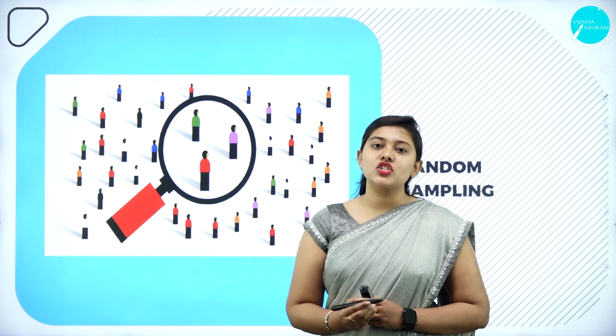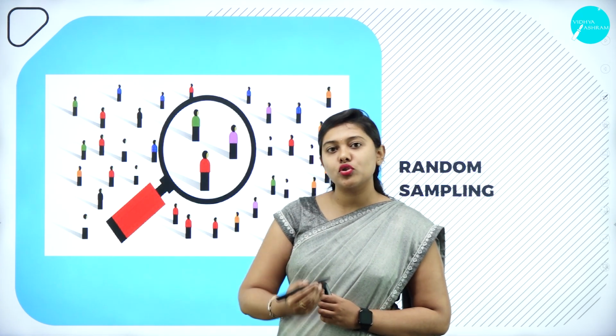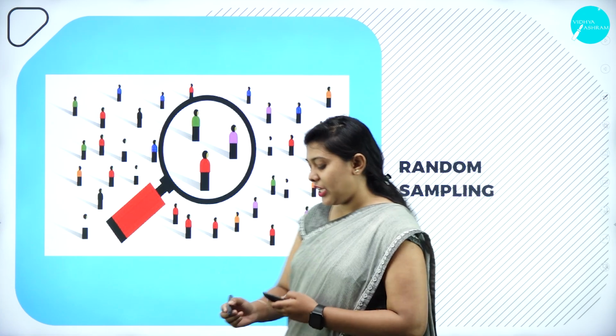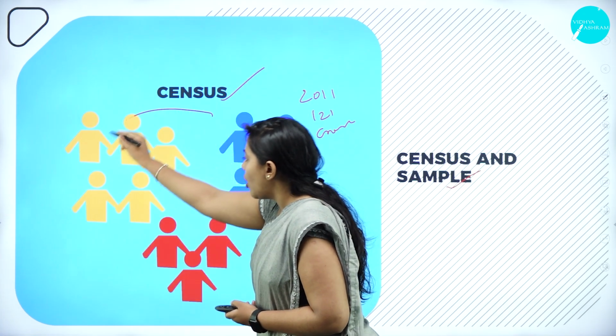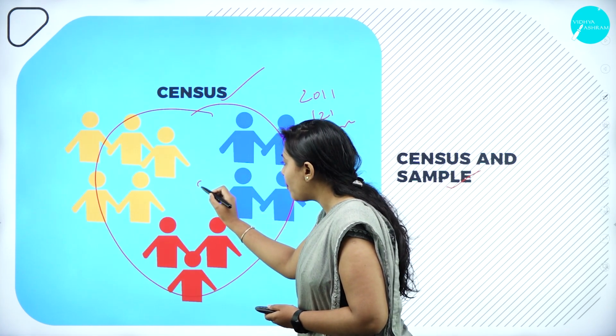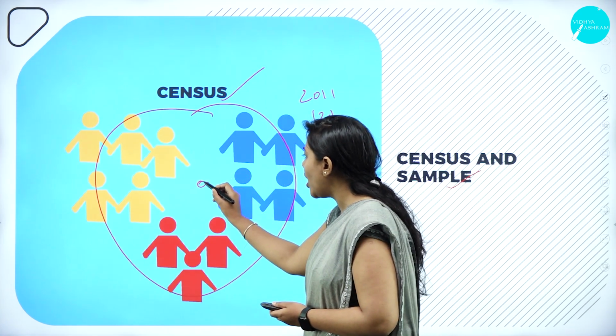A population study requires huge cost and huge time. So in order to avoid the time and the cost, we have the technique called sampling. So what is a sample? A sample is a part of the population. This is the whole population. In this whole population, if we take a part of it, it is called what?